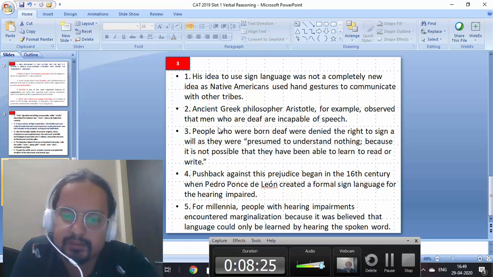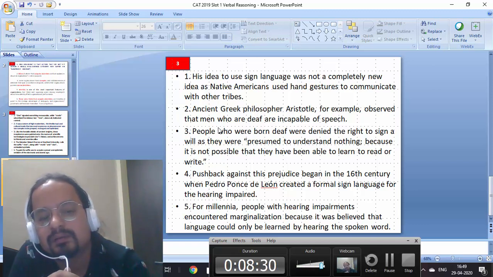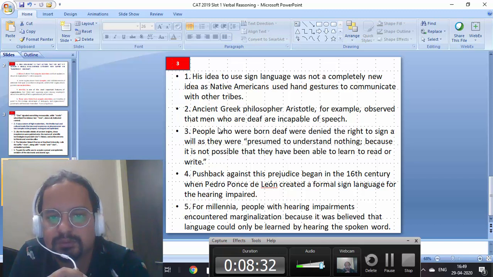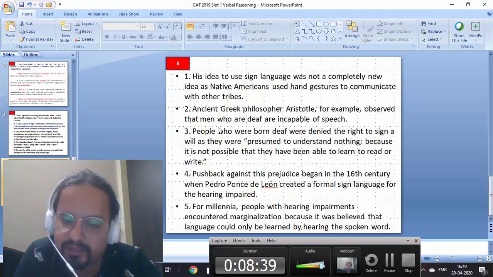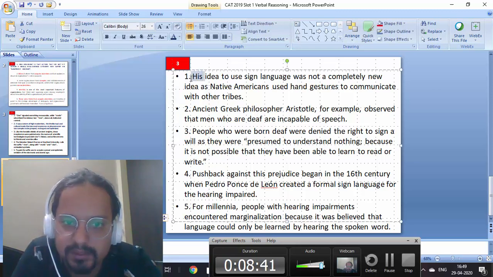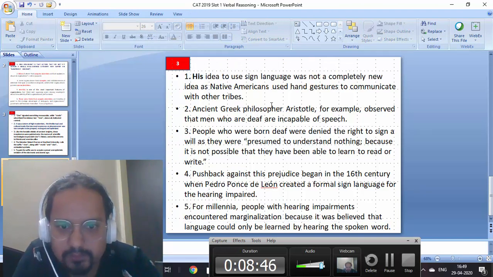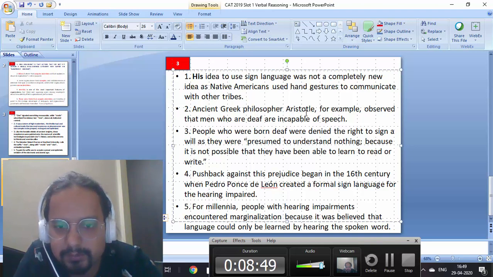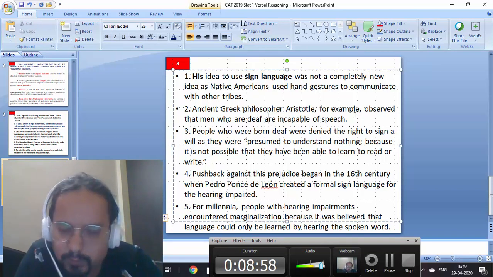I'll go slow and then finish my discussion on this. First sentence: his idea was to use sign language. His idea to use sign language was not a completely new idea, as Native Americans used hand gestures to communicate with other tribes. Okay, his idea, fine. Okay, whose idea? I'm marking it. Ancient Greek philosopher Aristotle, for example, observed that men who are deaf are incapable of speech. So this is talking about sign language, and the second one is talking about an example: deaf are incapable of speech. So I don't know what this is connected with.